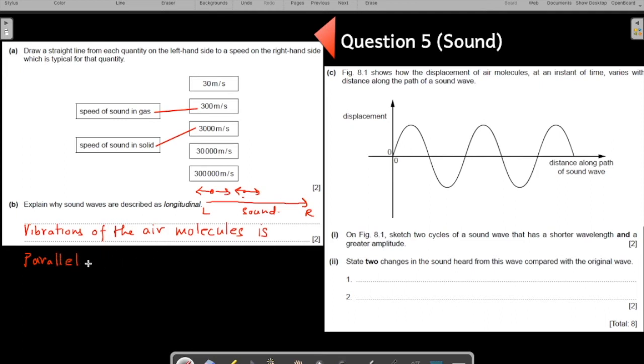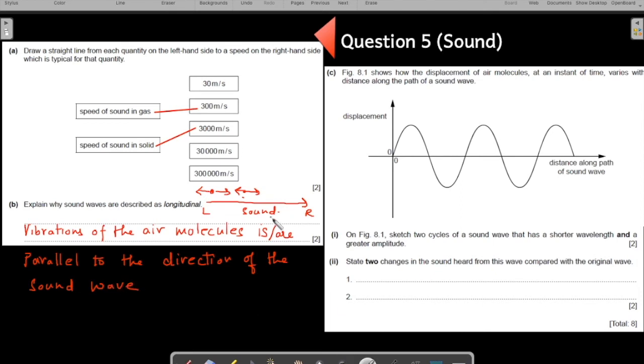The vibration of the air molecules is parallel to the direction of the sound wave.